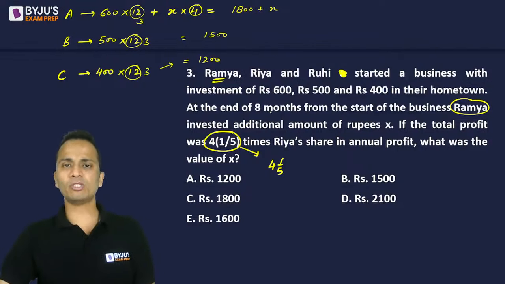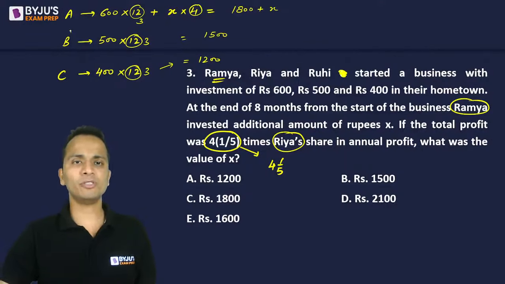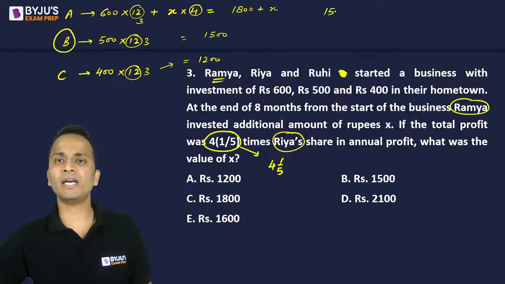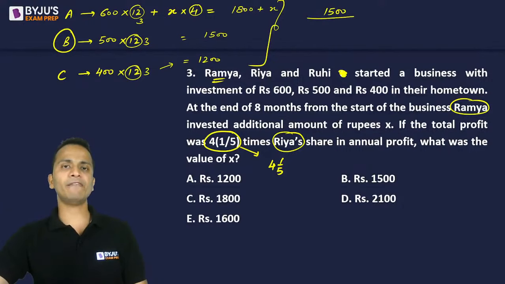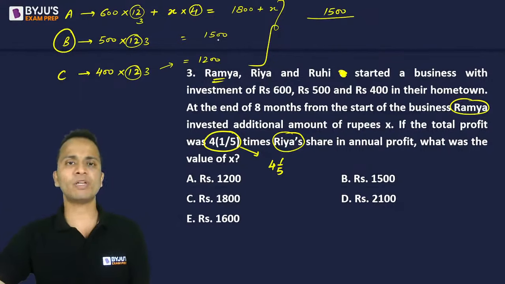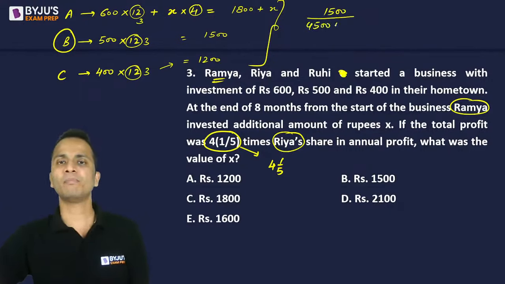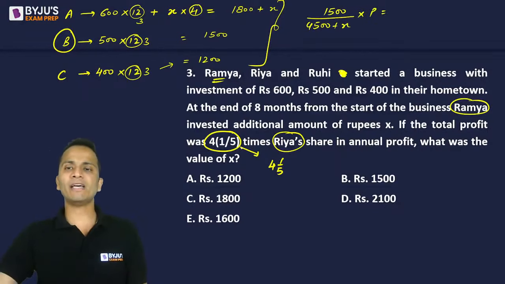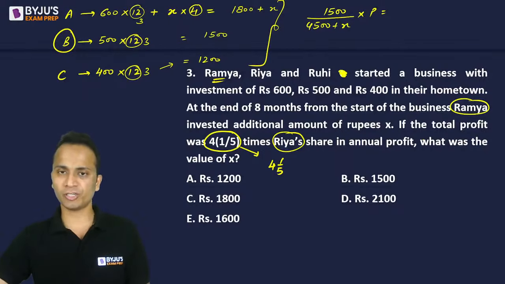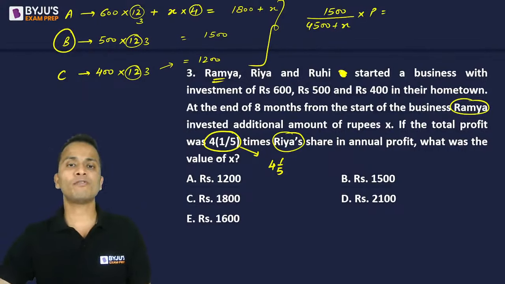Now, if I have to find out the share of Ria, so Ria is the second person. So share of Ria will be 1500 divided by the sum of these three. So 1800, 1200, 4500 plus X out of the total profit. So if the total profit was 4 1 by 5 times Ria's share, so this is Ria's share.